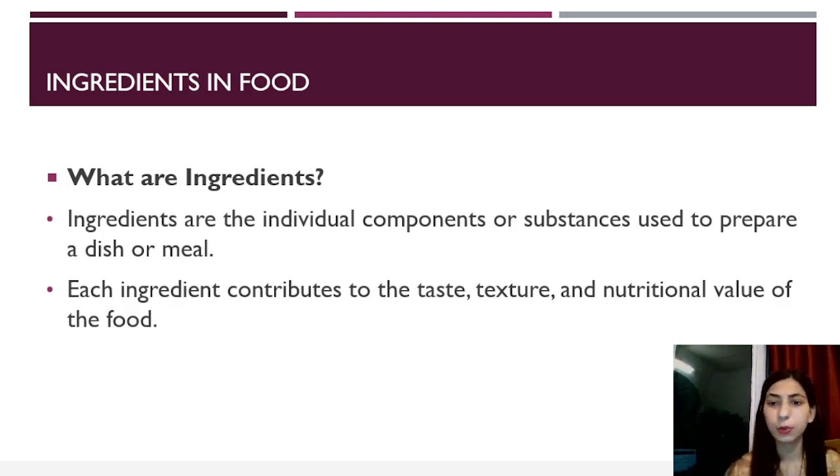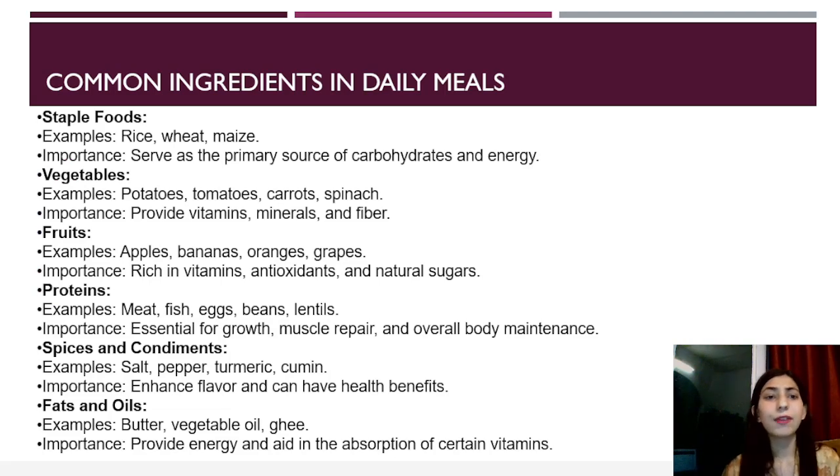So we have common ingredients in daily meals. For example, staple foods. Rice, wheat, maize, they come in the category of staple foods. Importance: they serve as a primary source of carbohydrates and energy. Then we have vegetables, for example, potatoes, tomatoes, carrots, spinach. What they do, they provide vitamins, minerals, and fibers.